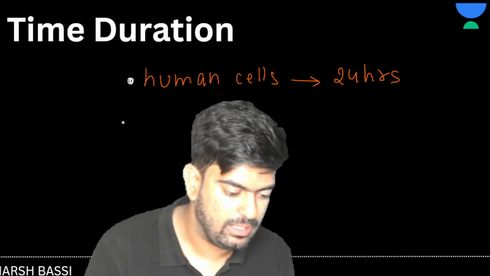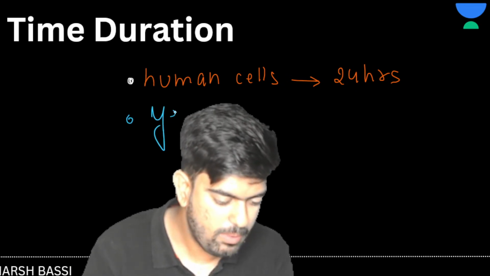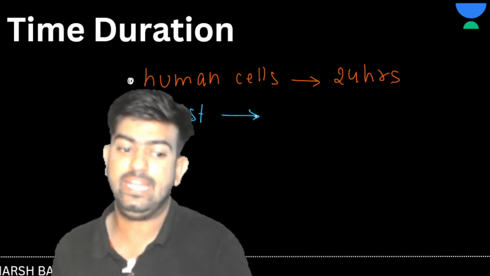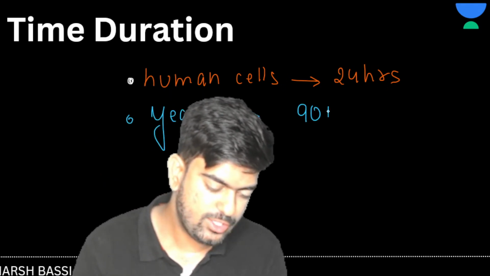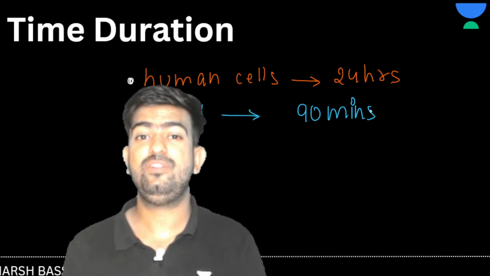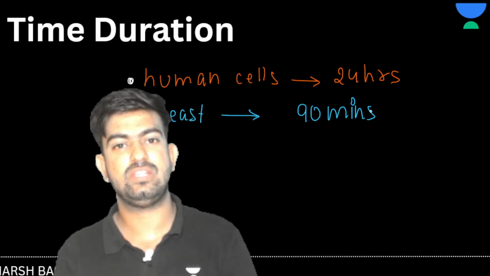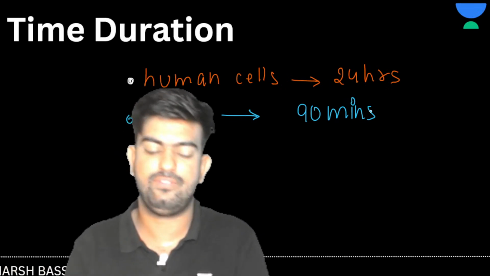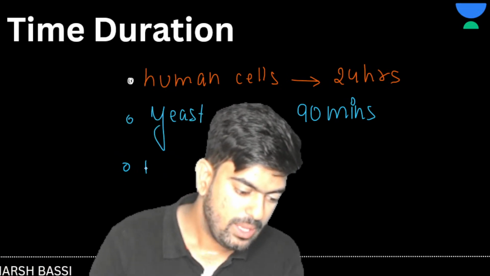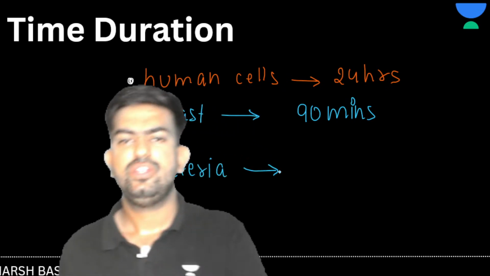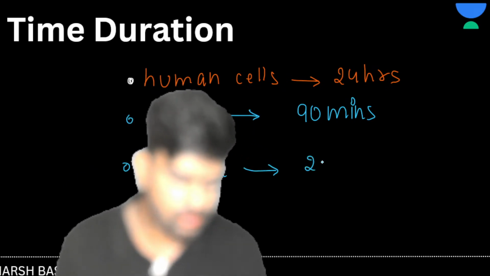And you will be like, oh wow, it's such less time. But no, you are in a very great dilemma, because if I talk about yeast, it's only taking 90 minutes to divide. While you prepare for NEET 2024, just imagine how many yeasts are produced and how many yeasts will die and complete their life cycle. Next, we have bacteria. As I mentioned, bacteria generally take 20 minutes to divide.